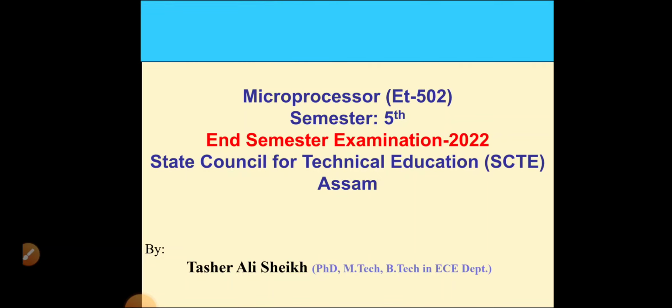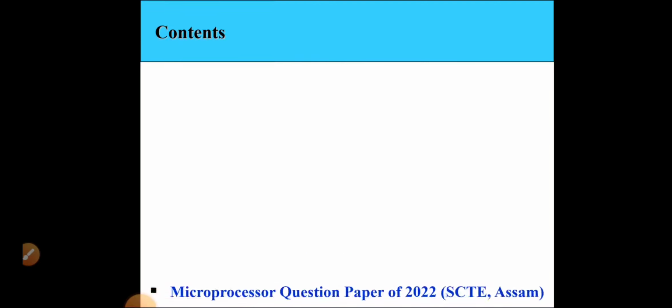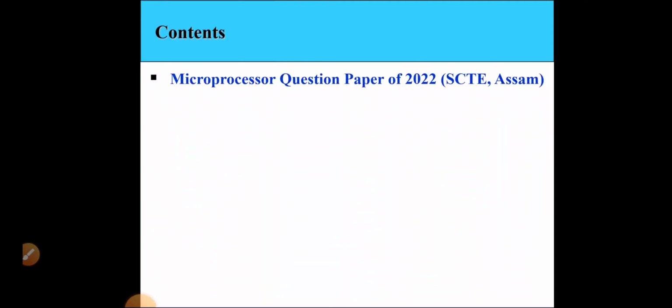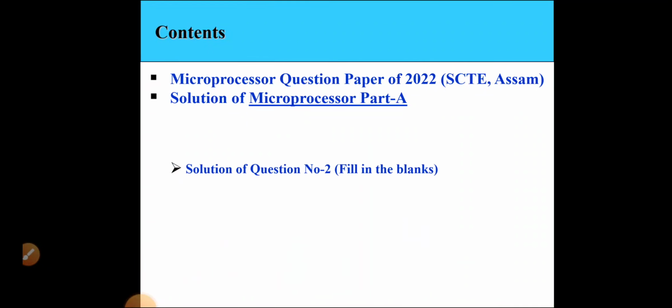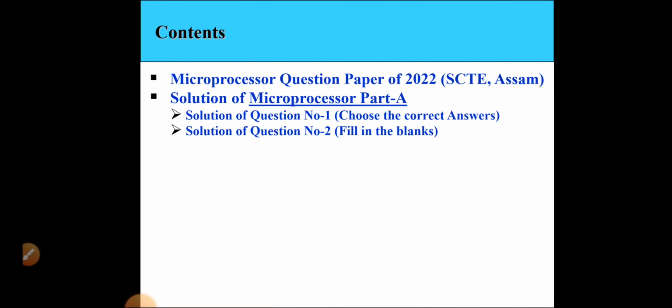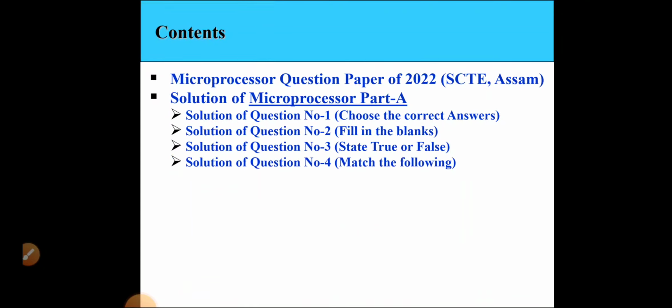So myself, Tashir Ali Sheikh. Today's discussion topic is the Microprocessor question paper of 2022 that came in the State Council of Technical Education Assam. Topics covered: the solution of Microprocessor Part A, the solution of question number 1, choose the correct answer. Question number 2, fill in the blanks. Question number 3, state true or false. Solutions of question number 4, match the following. Solution of question number 5, answer the following in short form.